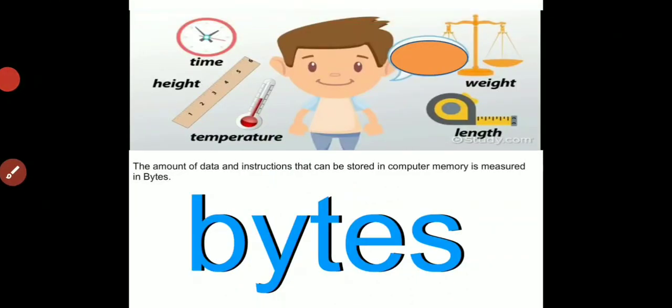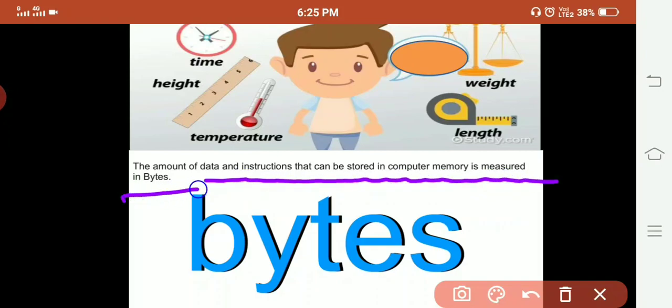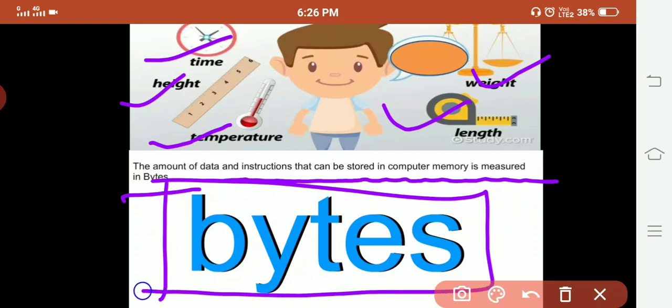Now let us learn what a byte is. The amount of data and instructions that can be stored in a computer memory is measured in bytes. How we measure time, height, temperature, weight or length, in the same way the computer's memory is measured in bytes.